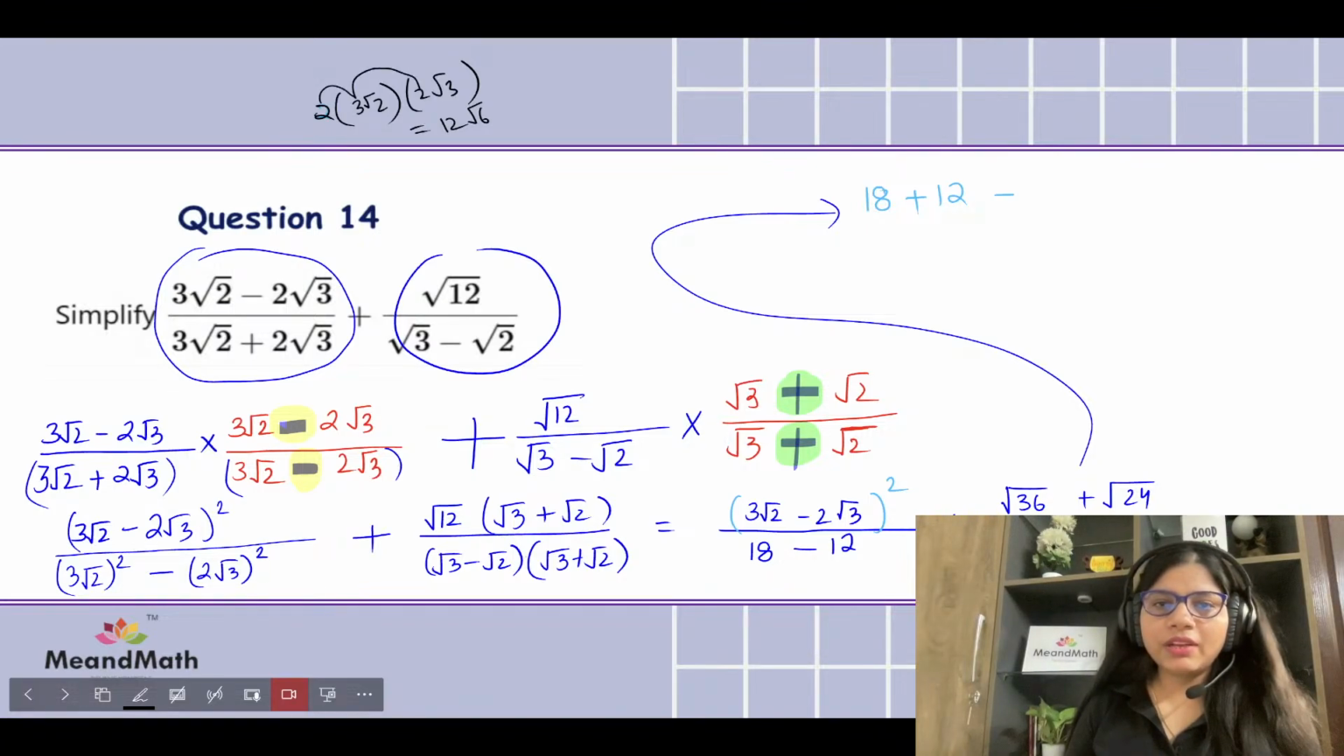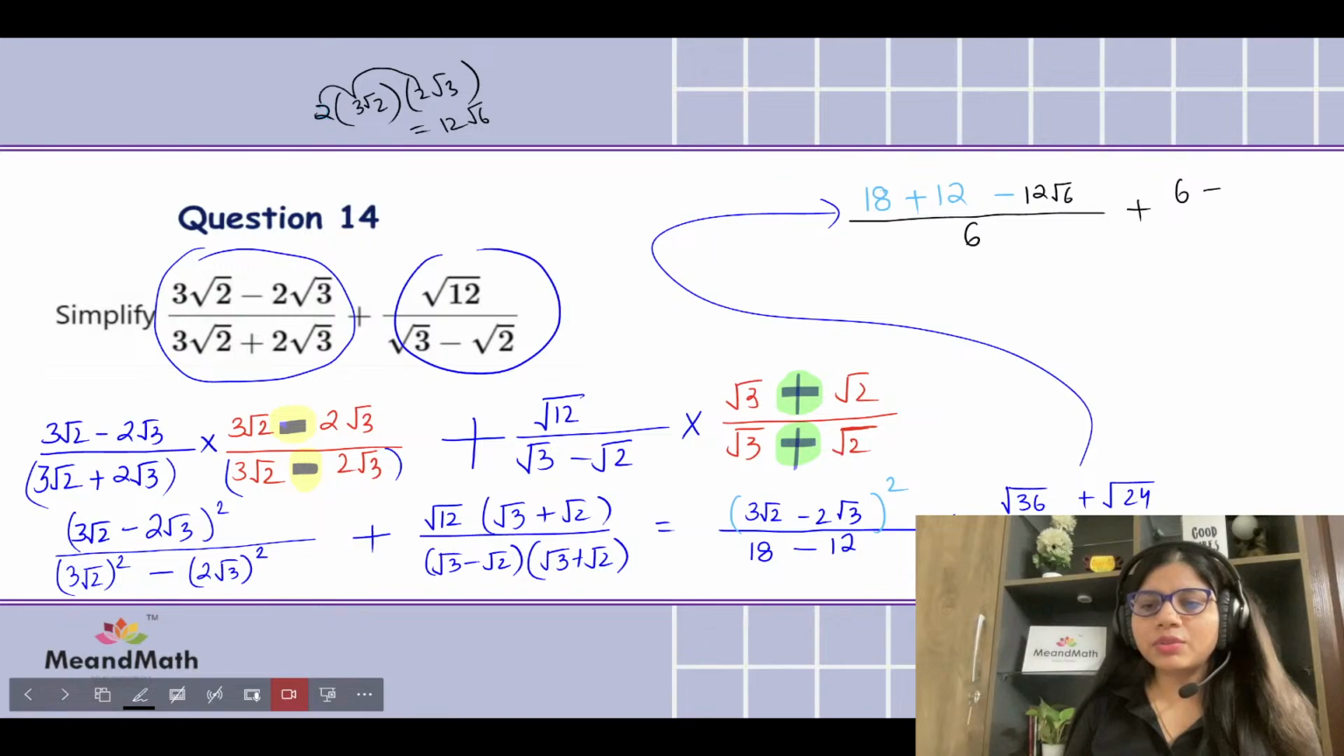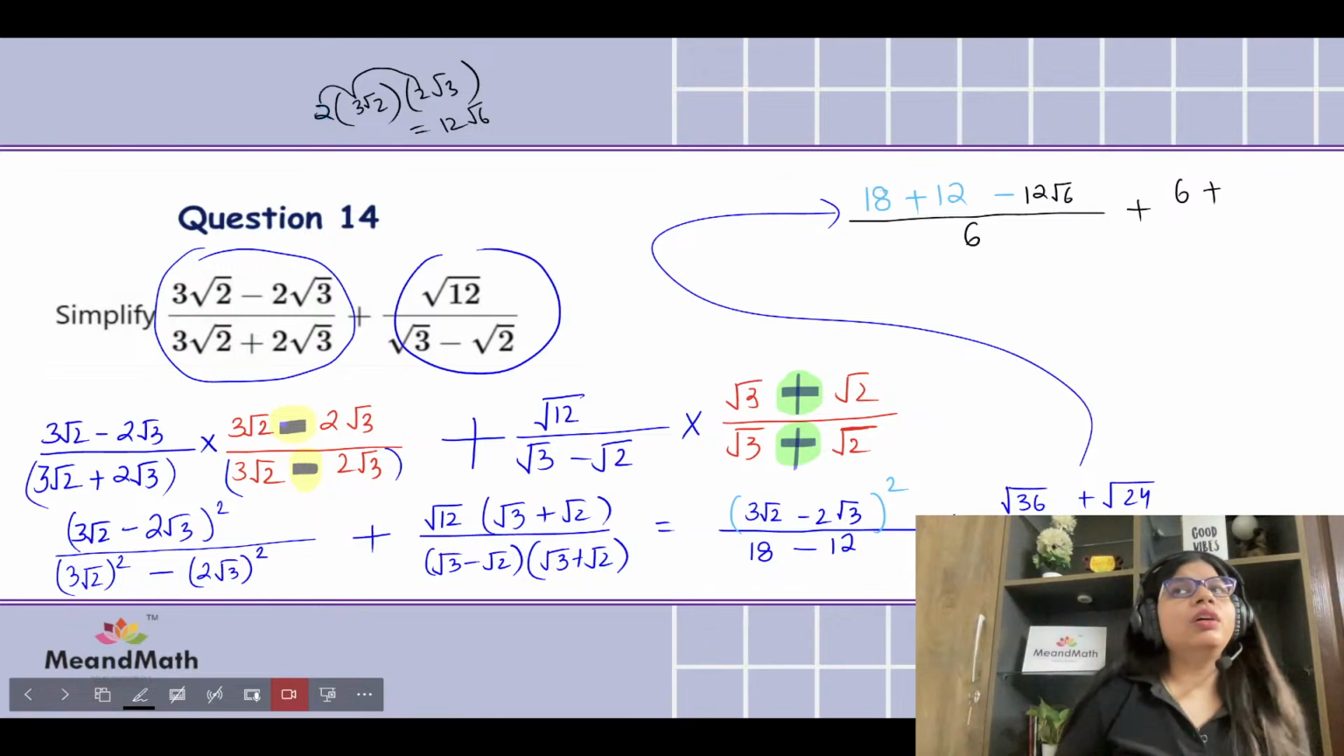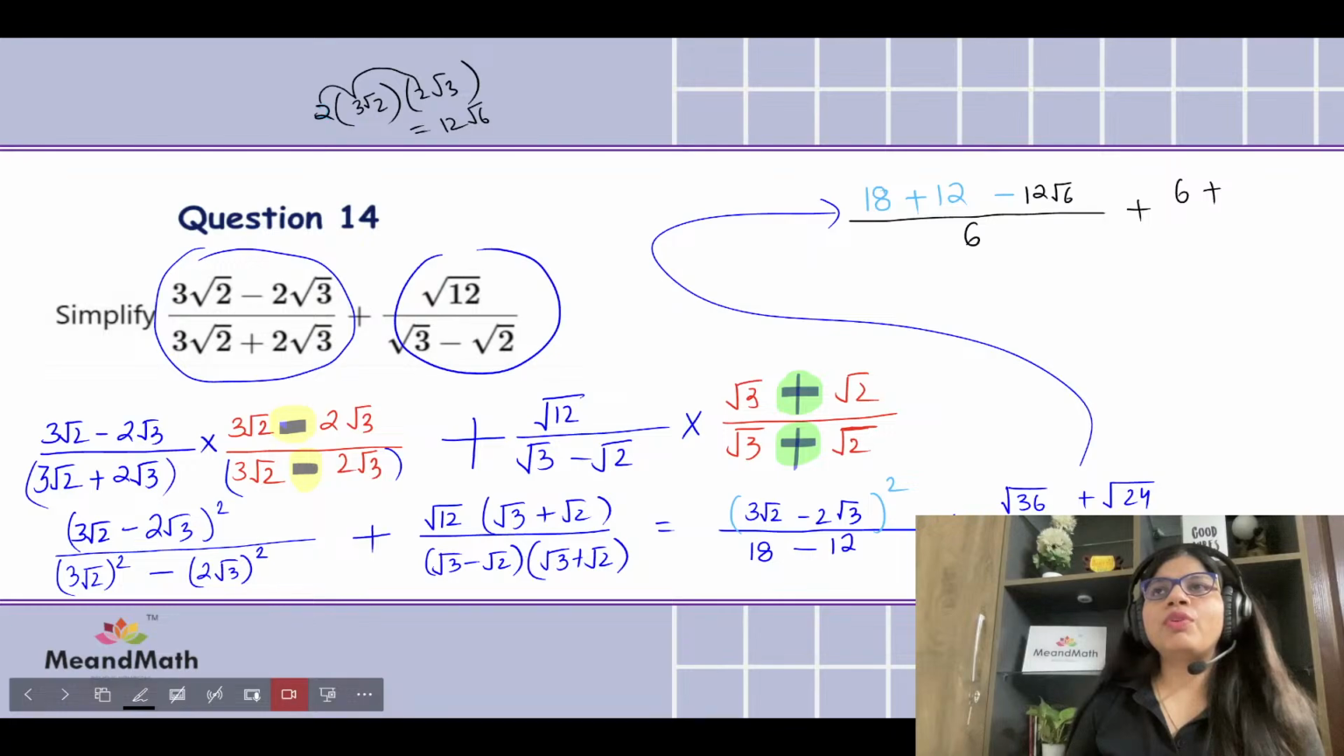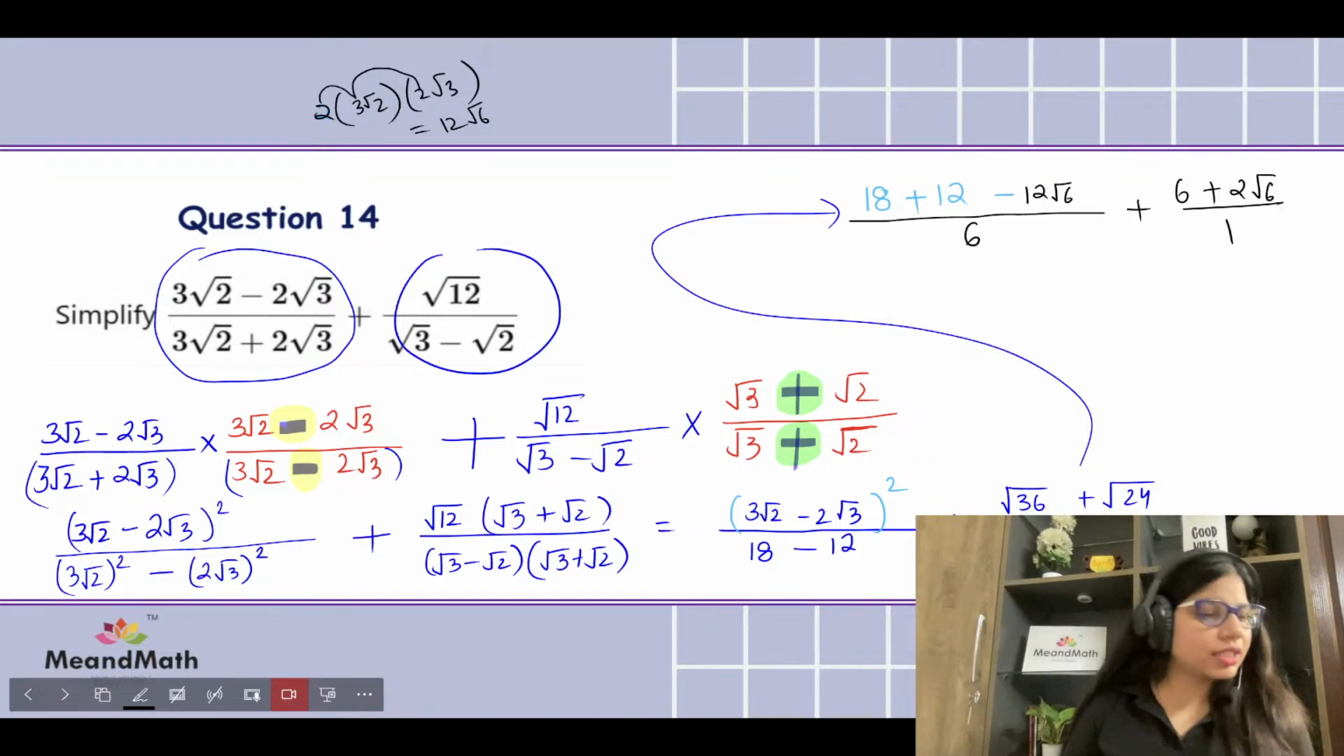So it would be 12 root 6 here, and the bottom is 18 minus 12 is 6, plus square root of 36 is going to be 6 only, plus square root of 24. You can say 4 times 6 is 24, so you can say 2 root 6, and the bottom is going to be 1 itself. So here let's simplify it a bit more. If we add 12 and 18, what are we going to be getting? 30.